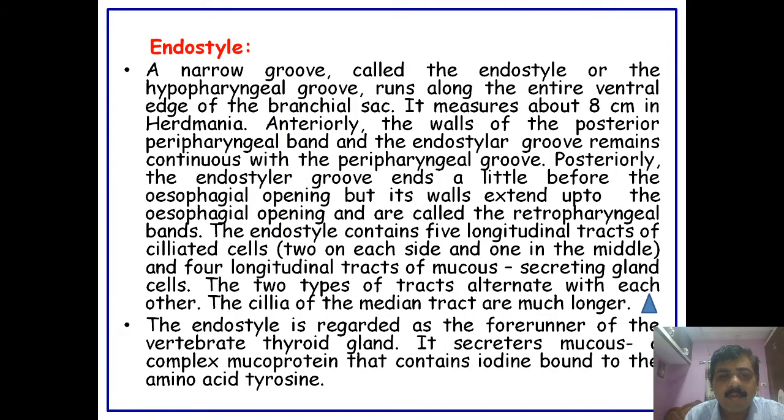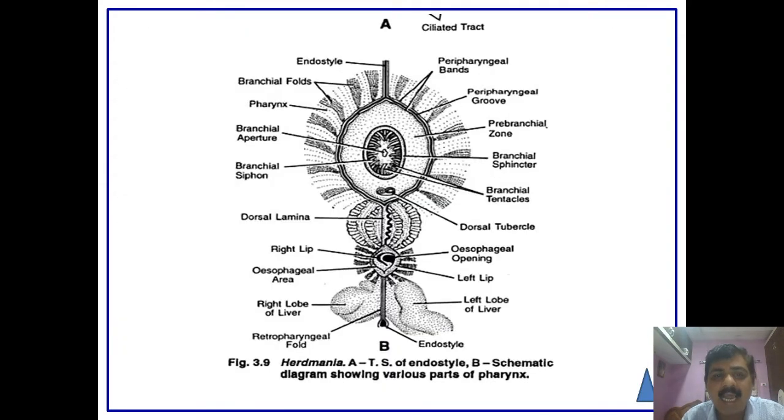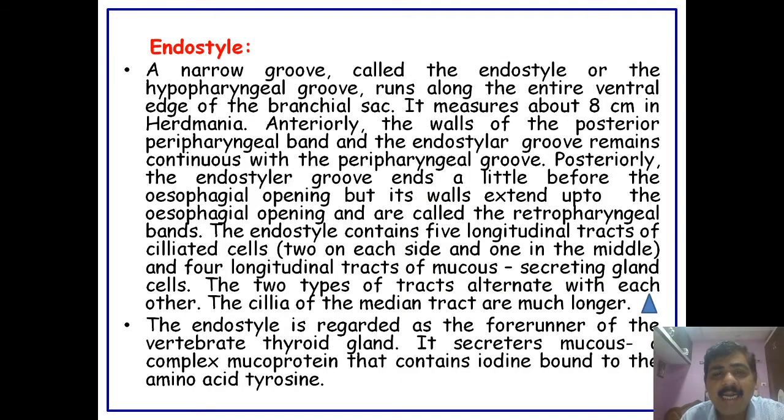After the branchial sac, the next part is the endostyle. This endostyle is nothing but a forerunner of the thyroid gland. It is a narrow groove, and as it is below the pharynx, it is called the hypopharyngeal groove, or the endostyle.